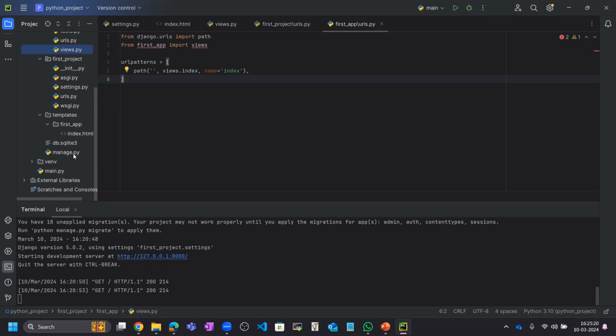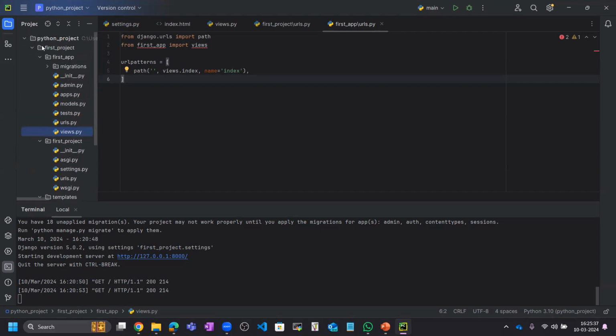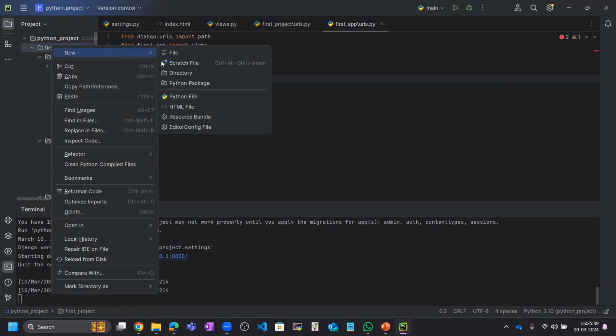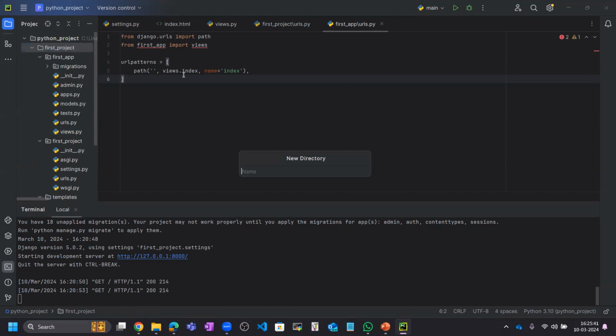So for that, we have created one directory for templates, and we need to create a directory for static also. We need to create the directory here in the first project, that is static.